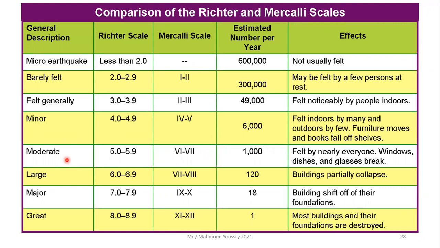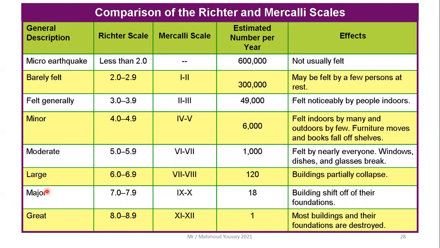Then moderate earthquakes are 5.0 to 5.9 on the Richter scale, and 6 to 7 on the Mercalli scale. They happen 1,000 times per year and are felt by nearly everyone. Windows, dishes, and glasses break. Then large earthquakes are 6.0 to 6.9 on the Richter scale, and 7 to 8 on the Mercalli scale. They take place 120 times per year. Buildings partially collapse.